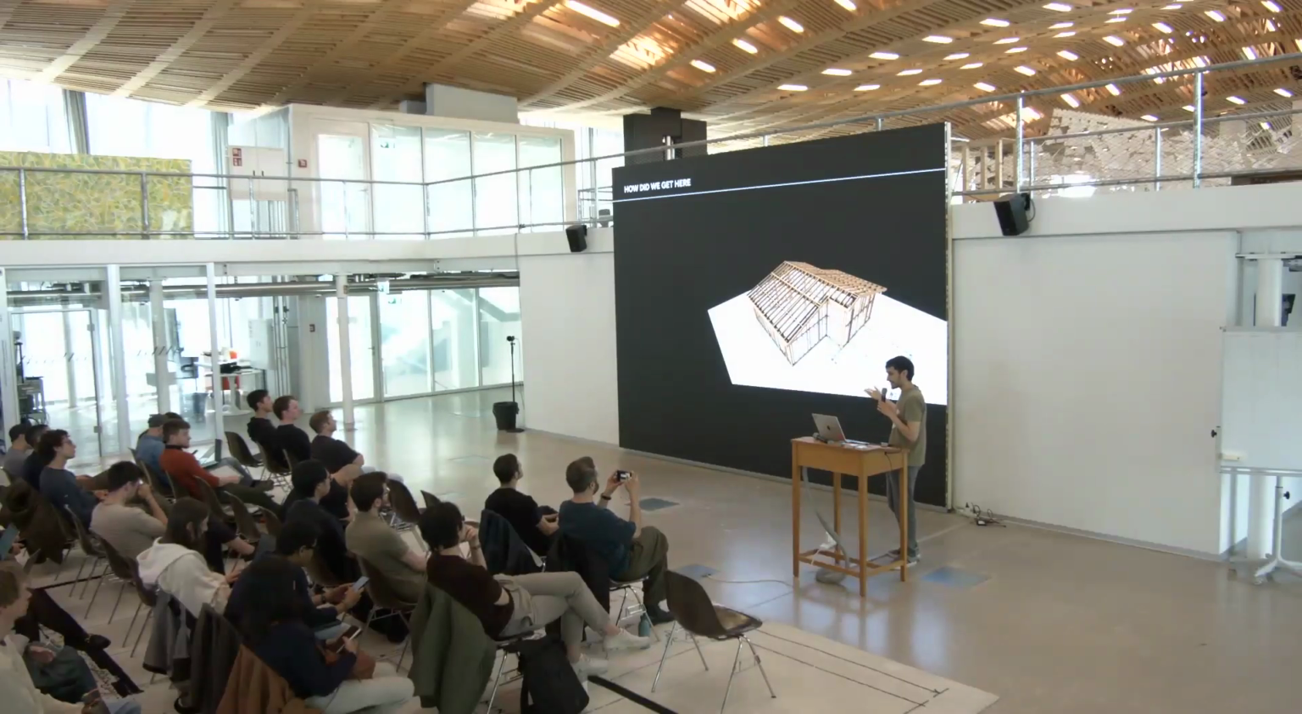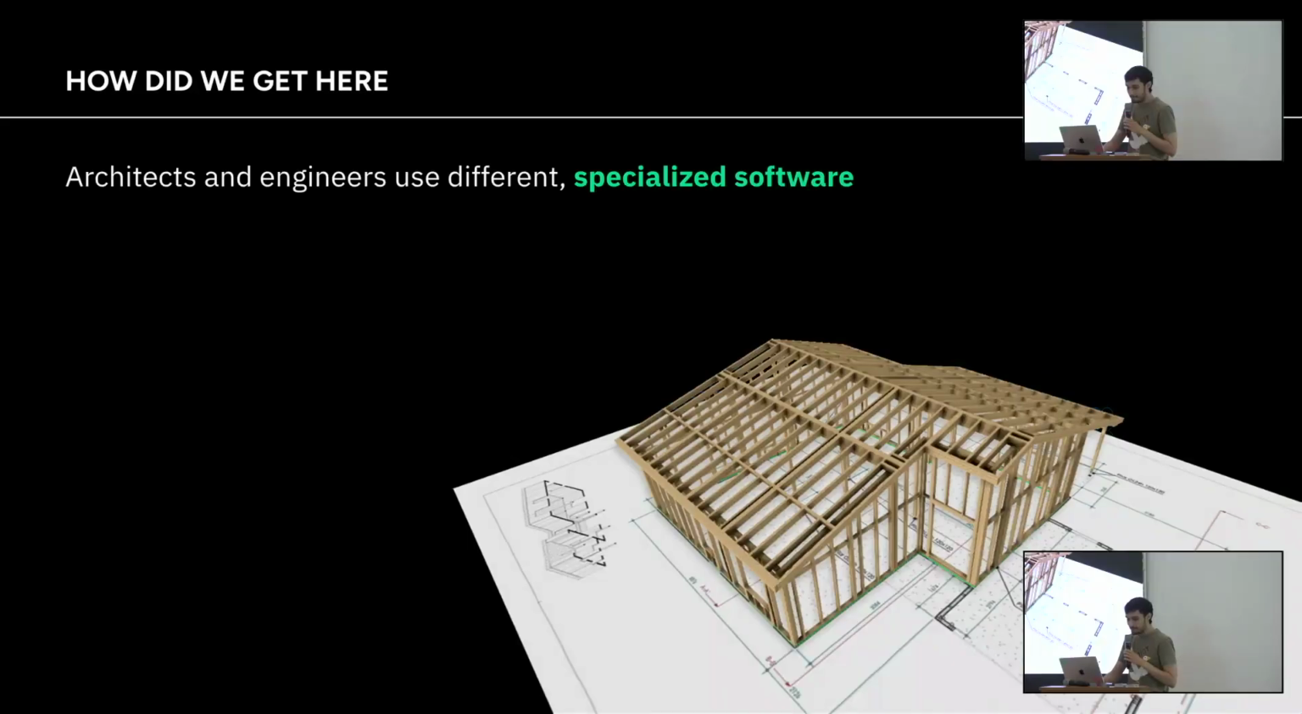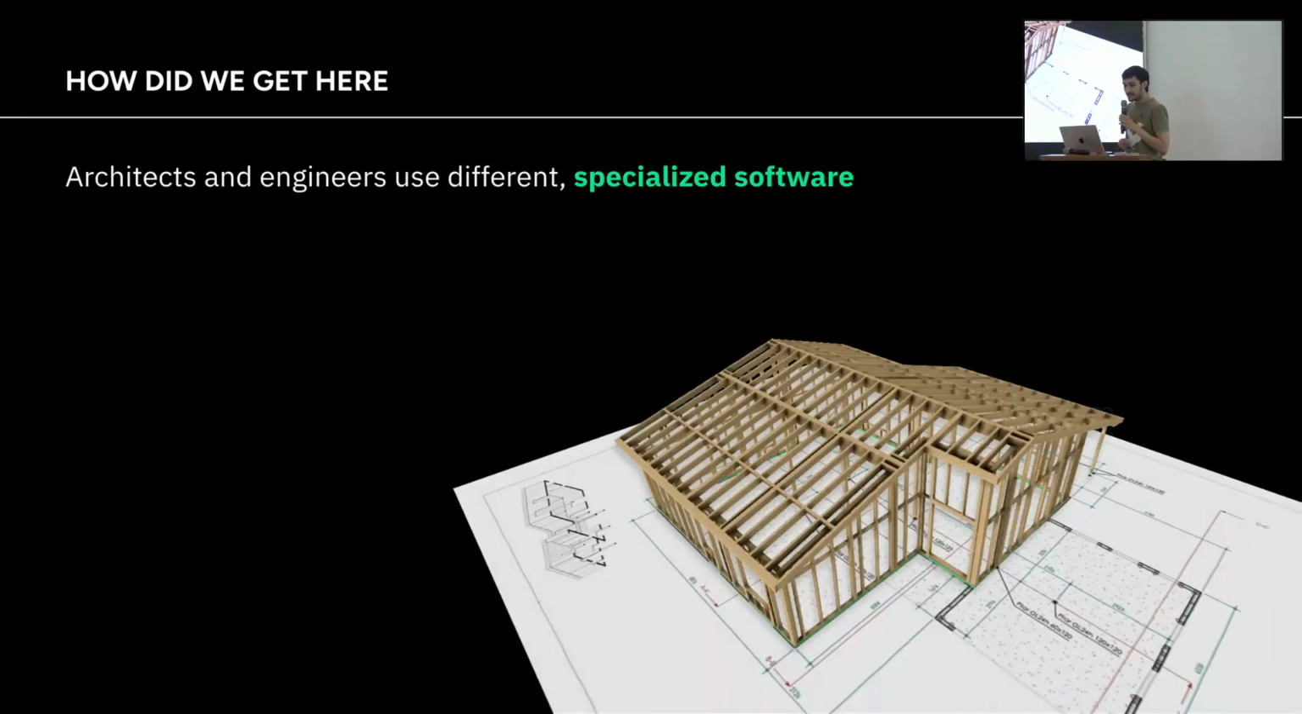But there's a reason for this manual work being exchanged in here. Mainly, the reason is that architects and engineers have to use specialized software. So architects like to work with Revit, and timber engineers need to work with CADwork because they do different things. They are specialized programs.